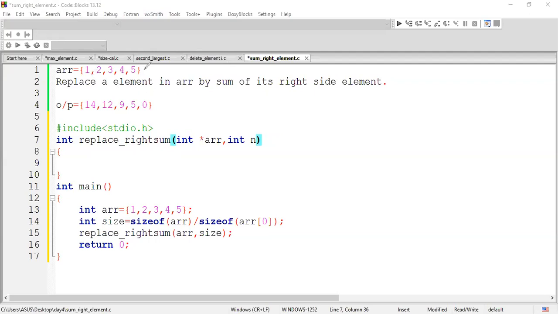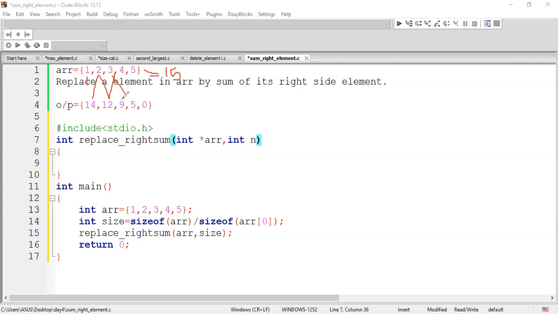What is the summation of this entire array? The summation of this entire array is going to give you the answer 15. Look at this 15 and this 14, is there any relationship? Yes, 15 minus 1 gives you 14. 14 minus 2 gives you 12. 12 minus 3 gives you 9.